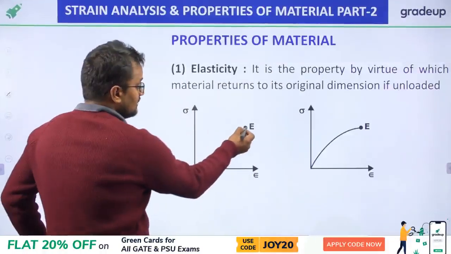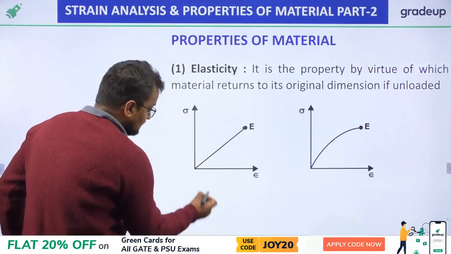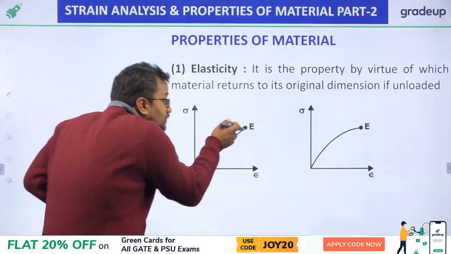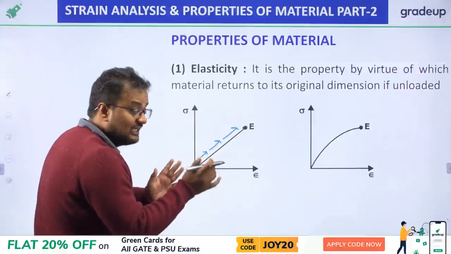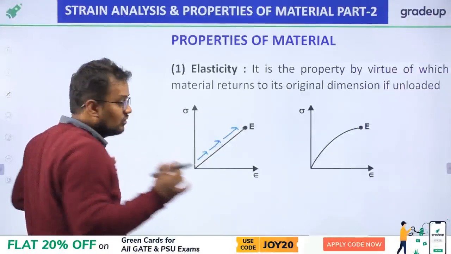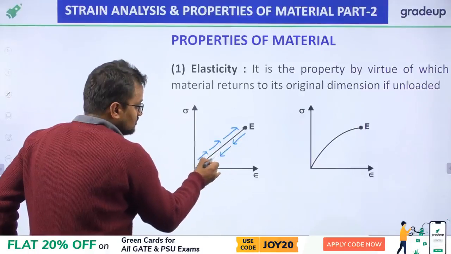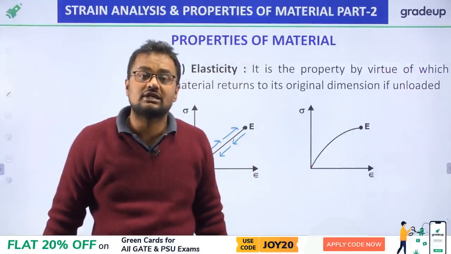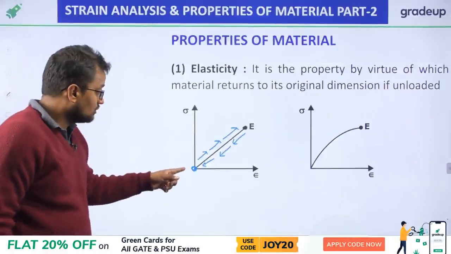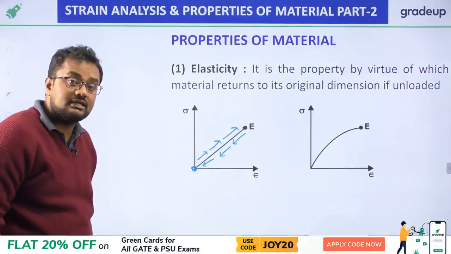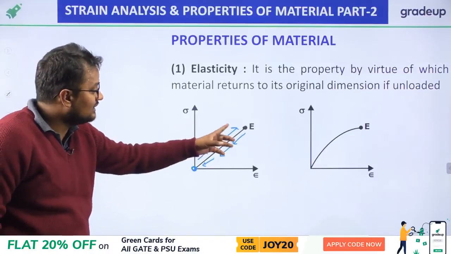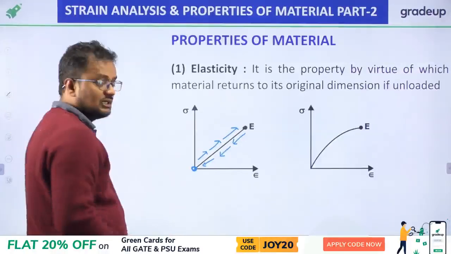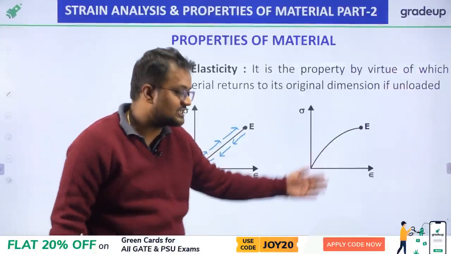And elastic limit is that point, my friends. If we apply loading, and if before E or at E I stop applying loading, then the material again comes to its original position, that is zero strain, and zero strain means no elongation or no deformation. So this is called the elastic point. The material can be linear elastic or non-linear elastic also.